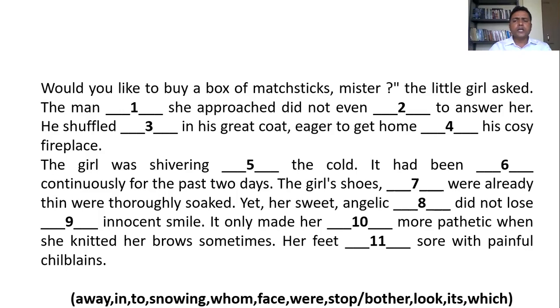The girl's shoes dash were already thin, were thoroughly soaked. So the seventh answer is the girl's shoes. The question here is, which were? So which were? So put the answer, or you may fill the seventh blank with which were. Already thin, were thoroughly soaked.